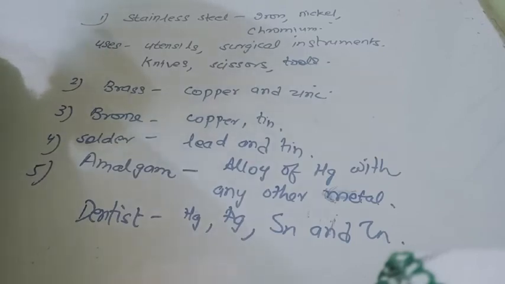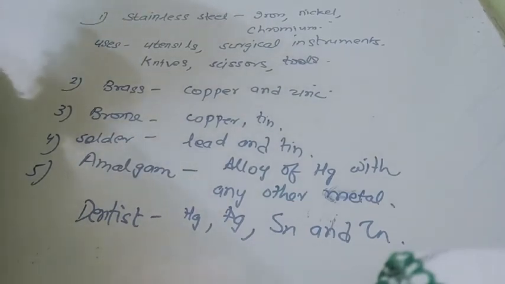Such as 22 karat gold contains 22 parts of gold and 2 parts of silver or copper. Similarly, 20 carat gold will contain 20 parts of gold and 4 parts of silver or copper. 18 carat gold will contain 18 parts of gold and 6 parts of copper and silver.